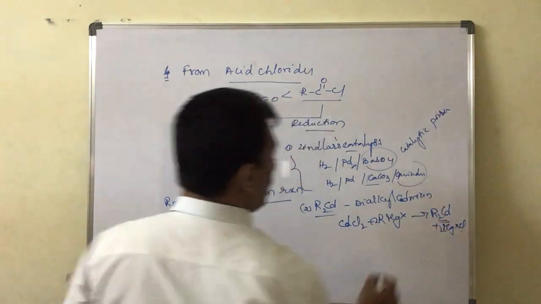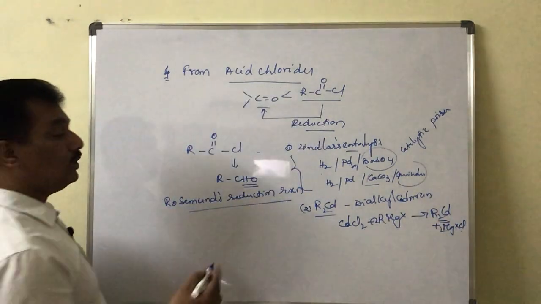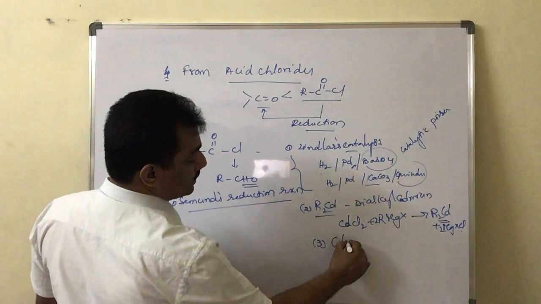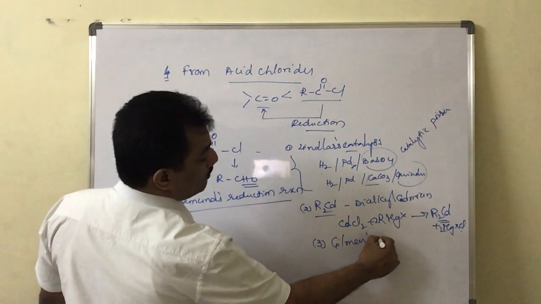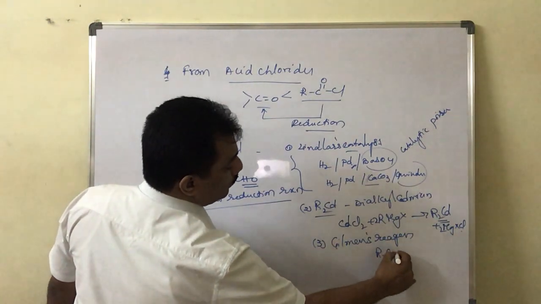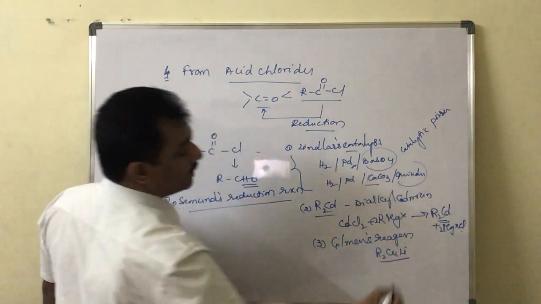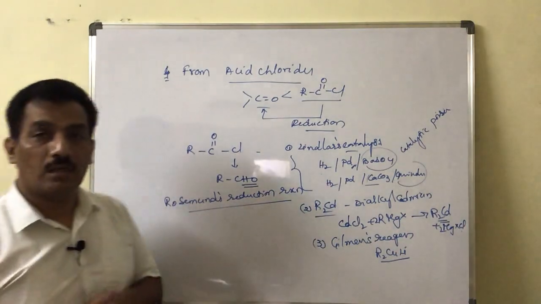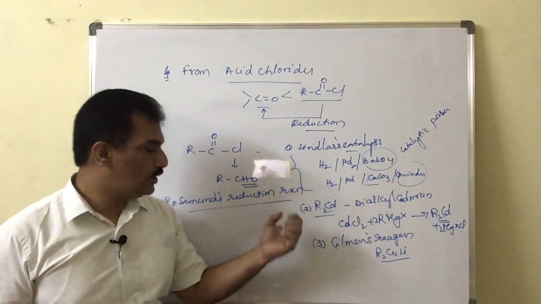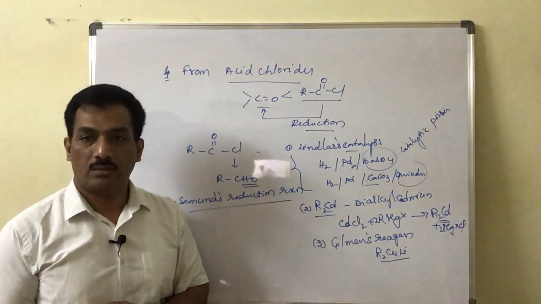In this manner we prepare that. And one more reagent which can be used here is Gilman's reagent. Just remember, Gilman's reagent is R2CuLi, that is, lithium dialkyl cuprate. These two can be used as reducing agents for these acid chlorides.